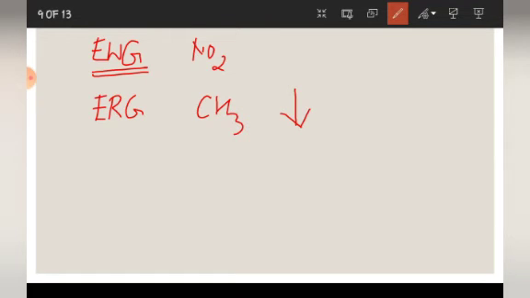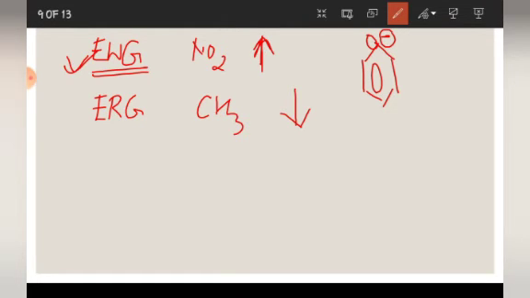Okay, these two conditions you need to remember. Electron withdrawing group, since it will withdraw the electron, will reduce the minus charge on the phenoxide ion. You know that in phenoxide ion O has minus charge, and if any electron withdrawing group is attached, what will happen? It will delocalize or disperse this negative charge and increase the acidic strength.